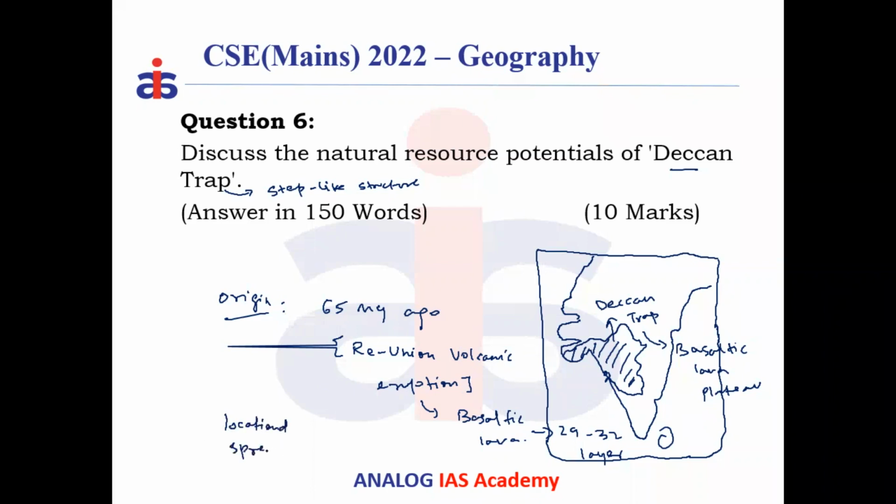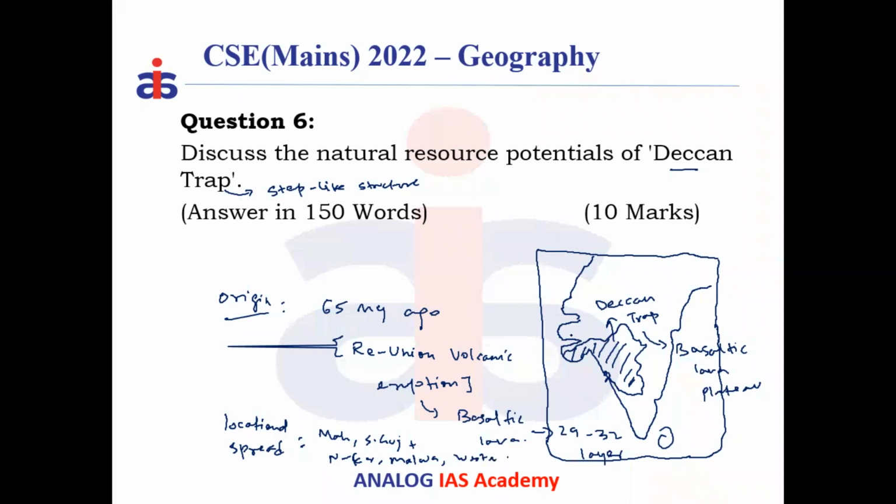Most of this part of Maharashtra, south Gujarat, north Karnataka, the Malwa region of Madhya Pradesh, and also Western Telangana.